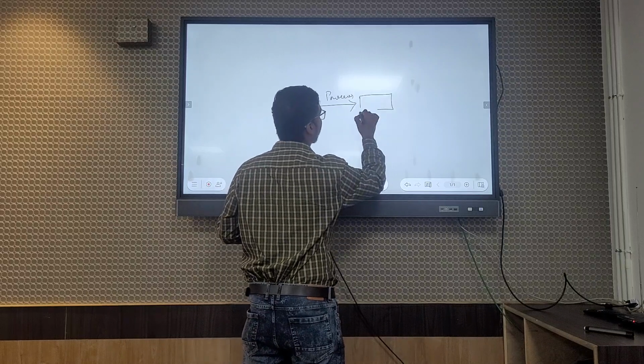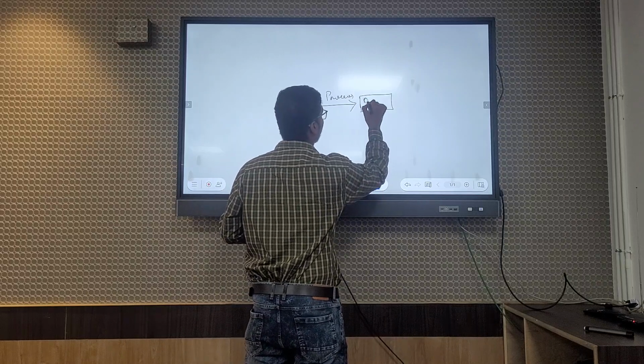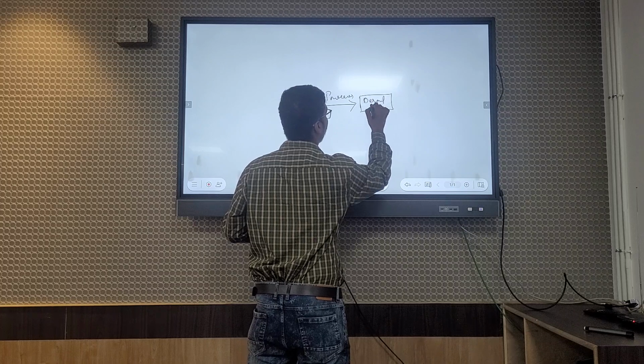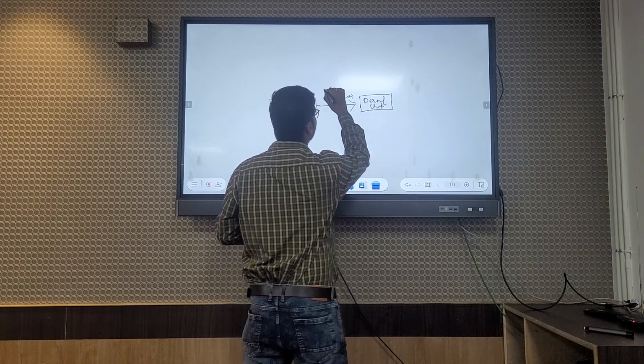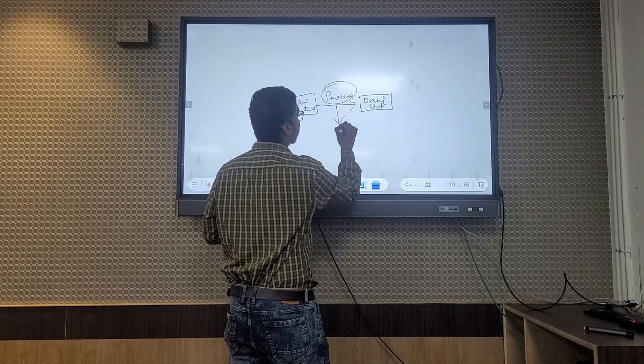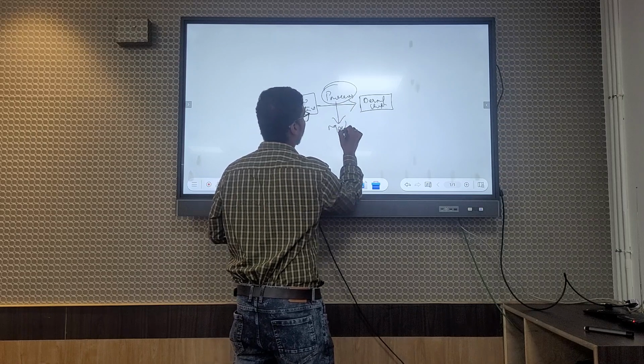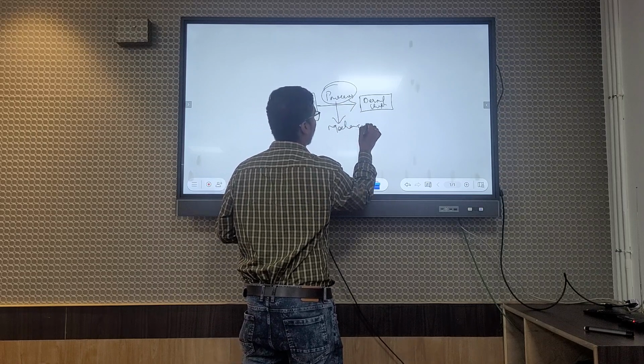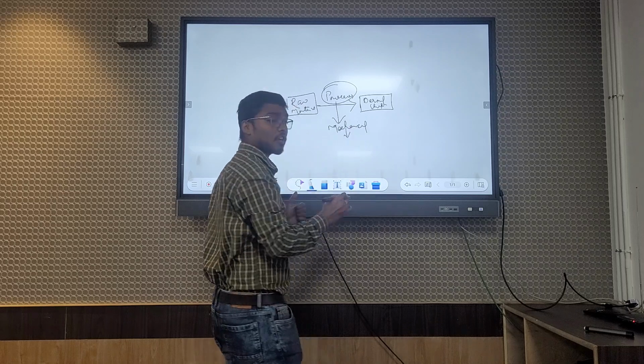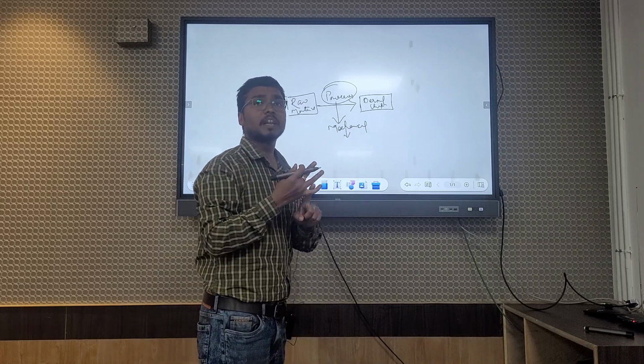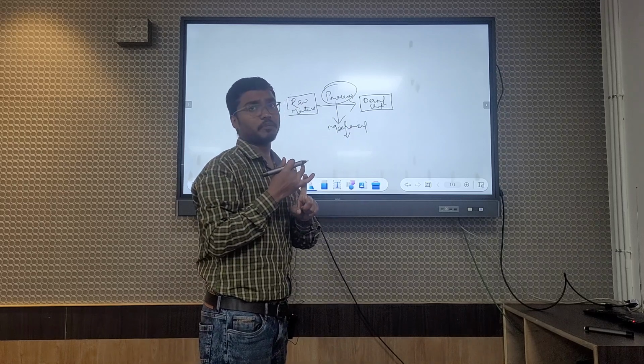After that we will get the desired product. So these processes are basically mechanical, and this consists of both conventional and non-conventional manufacturing processes.